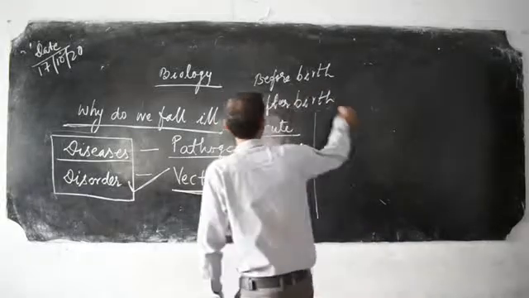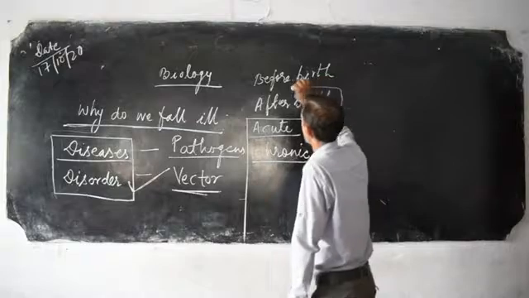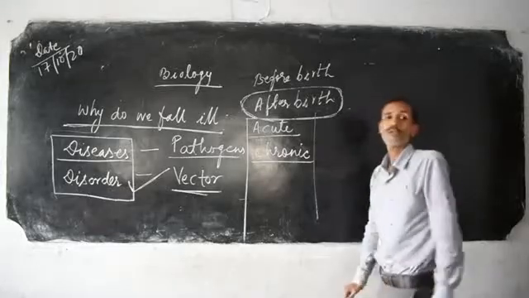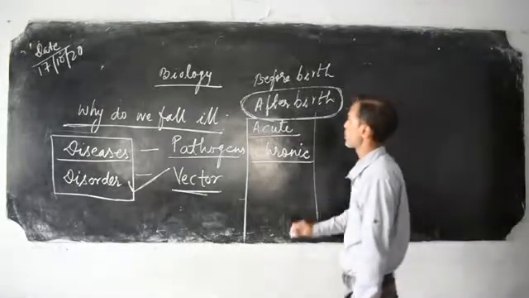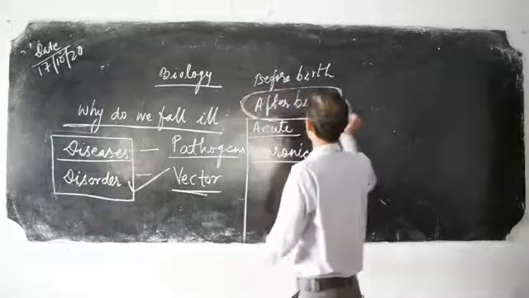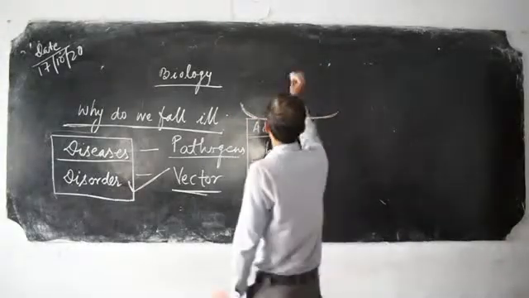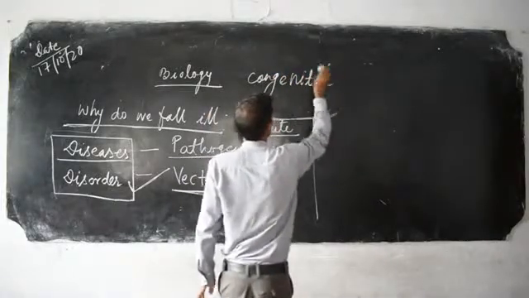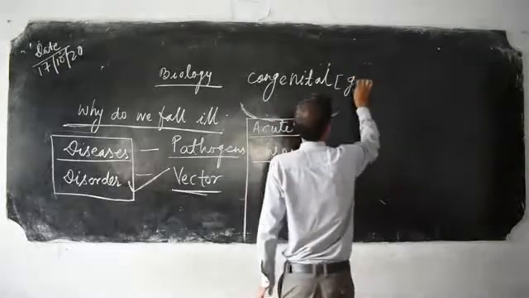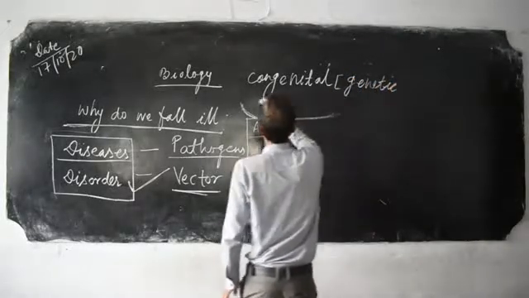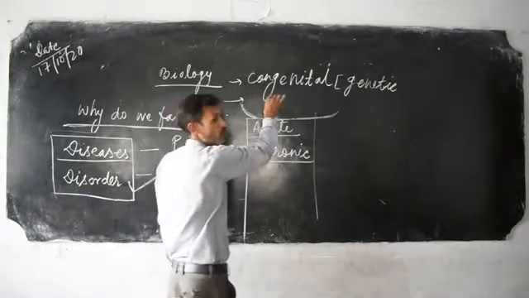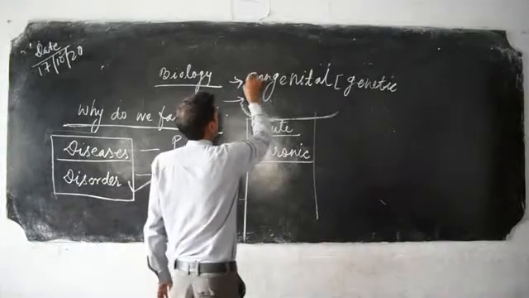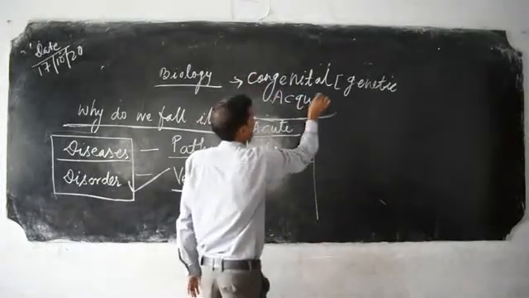And the next one is the disease which happens after birth. That is what we call acquired diseases. So we have two types of diseases: congenital, that is genetic, and acquired, that is after birth.